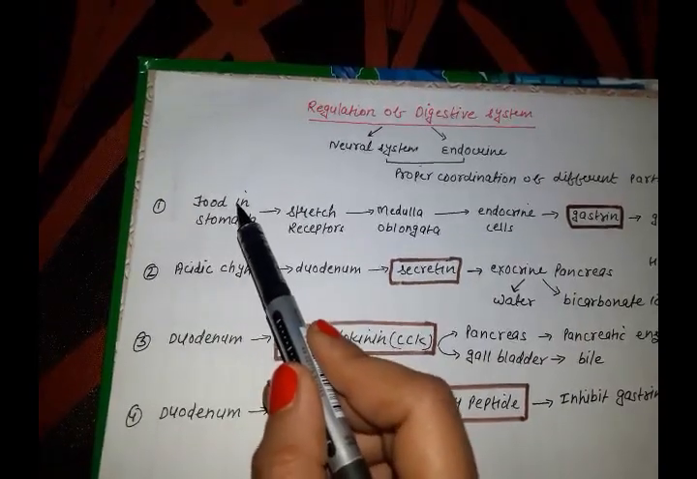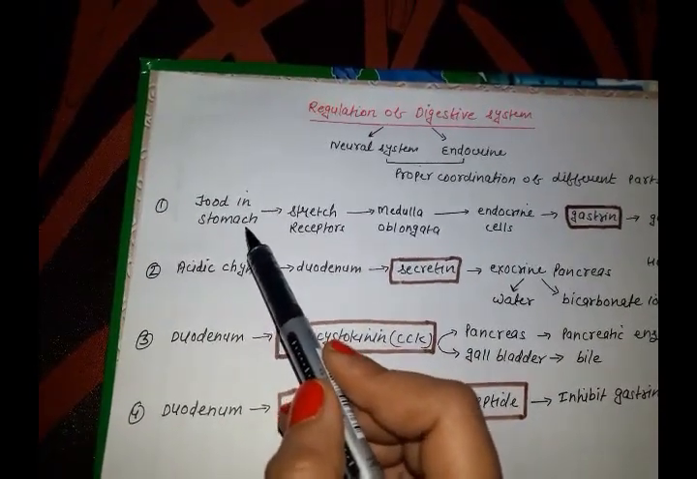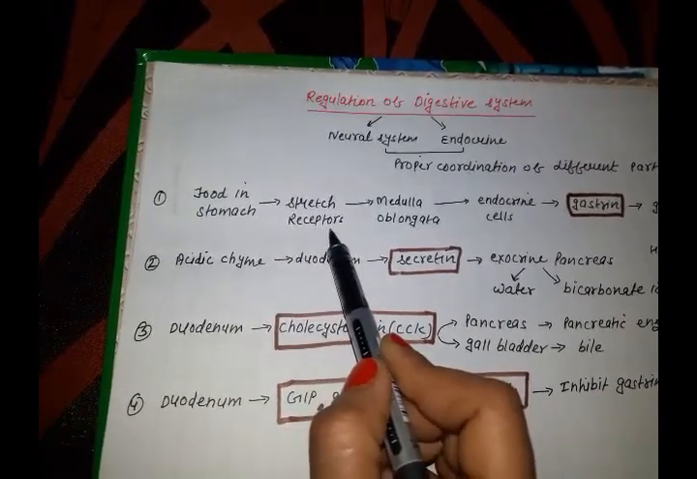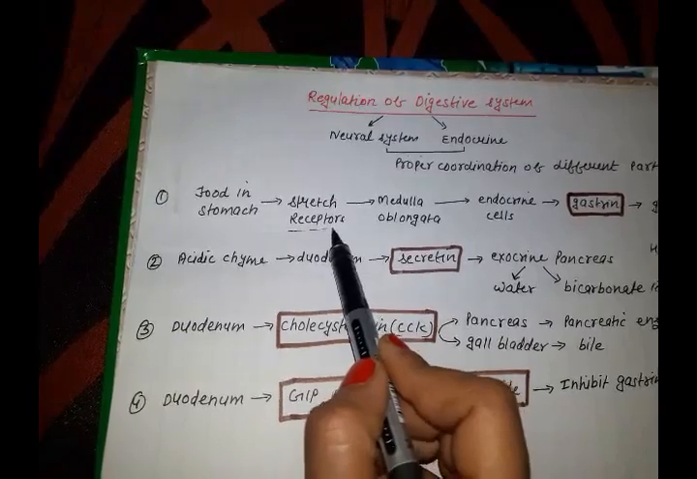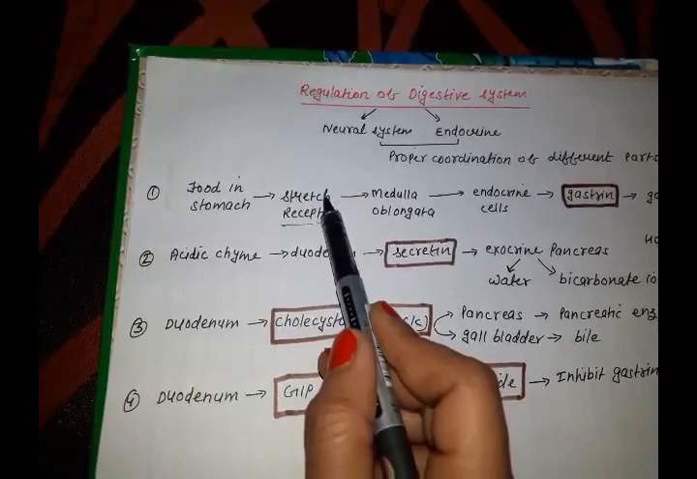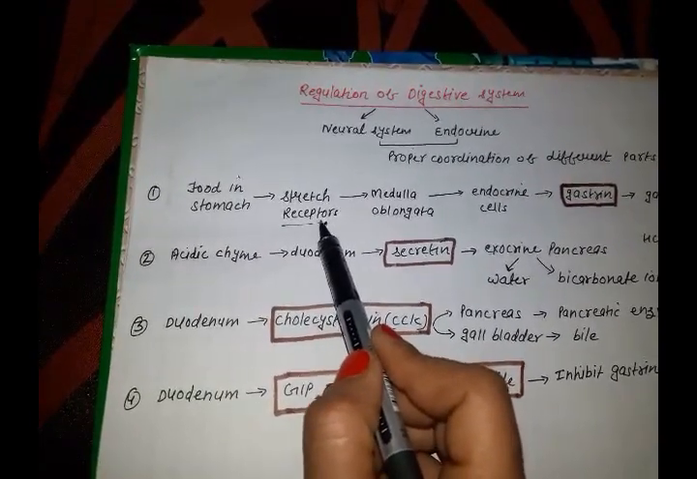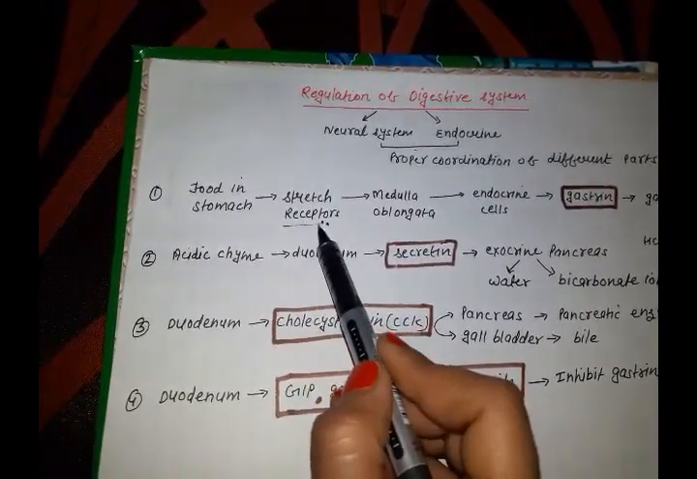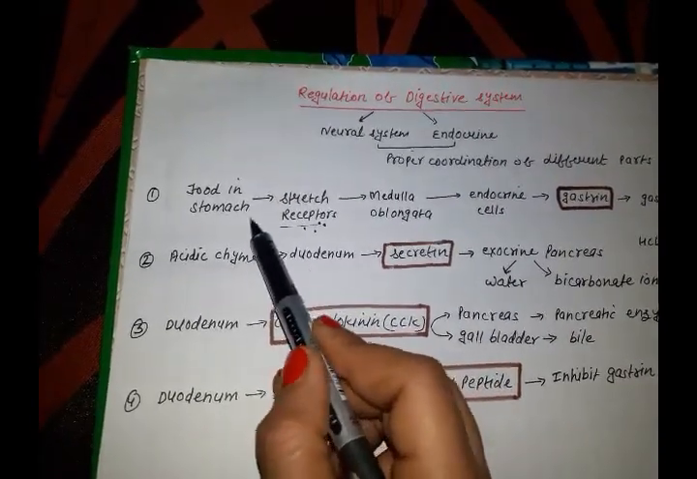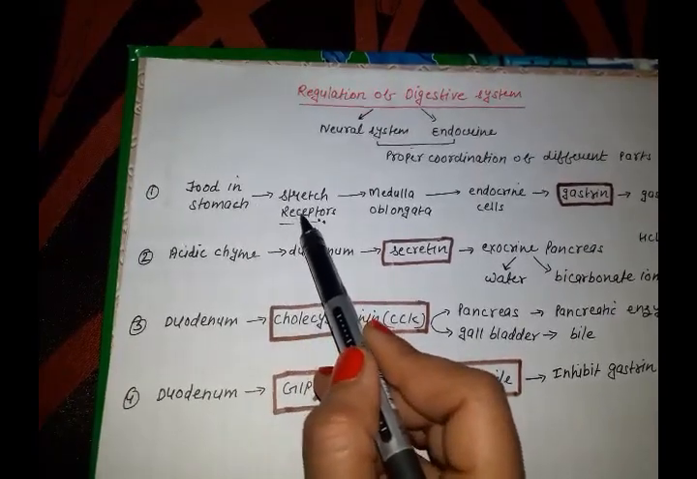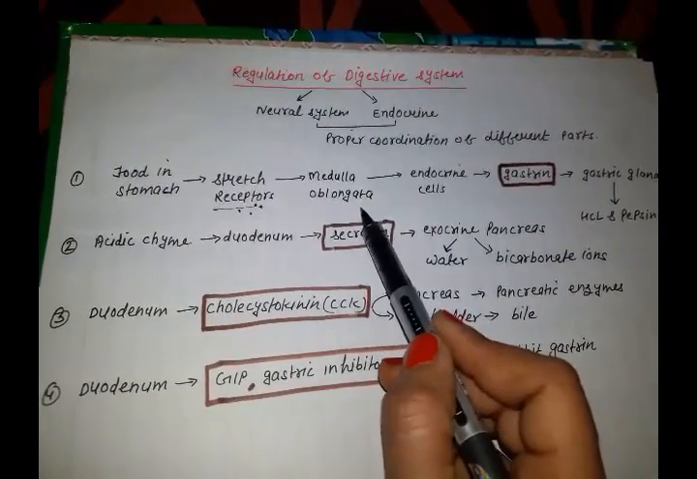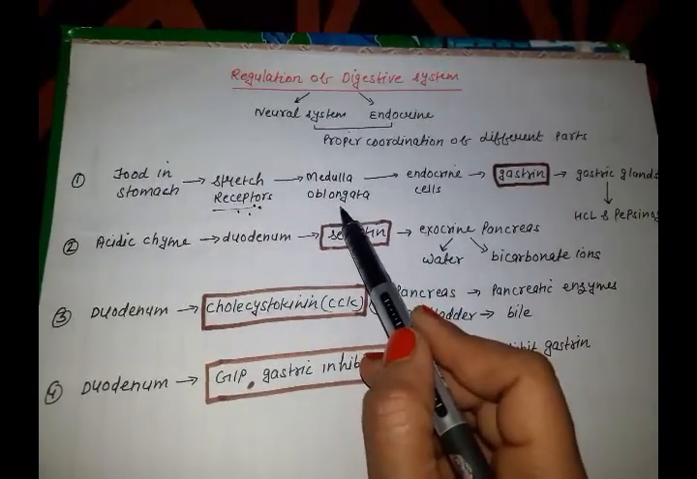When food enters into the stomach, then what happens? The receptors present in the wall of the stomach, they will start stretching or they will get activated. Hence the name stretch receptors. When these receptors get activated or get the signal from the stomach, they will pass this message to the medulla oblongata, which is the part of hindbrain.